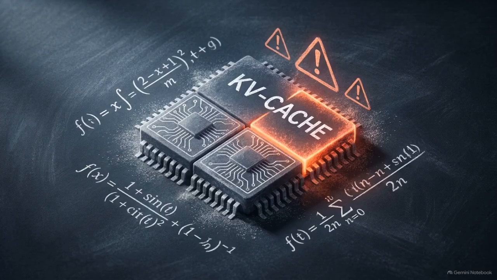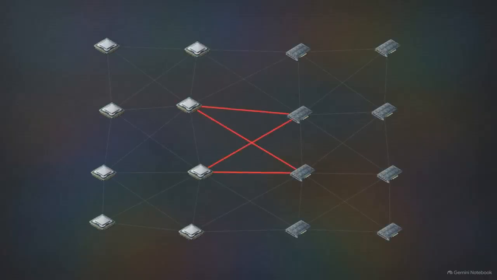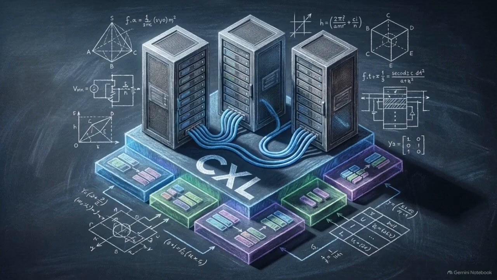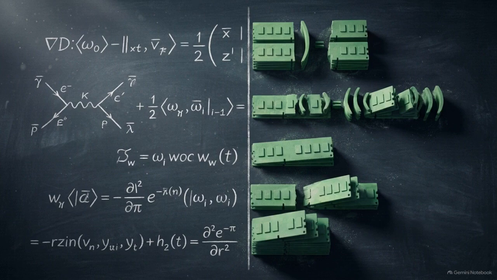Poor placement of the key-value cache in distributed LLM architectures creates extreme latency, slowing down token generation. The minimal cut calculation instantly identifies these critical bottlenecks across the fabric of the system. By identifying this cut, the control plane can proactively optimize memory tiering across the Compute Express Link. Variables designed to measure quantum states now provide a deterministic formula for physical memory allocation.